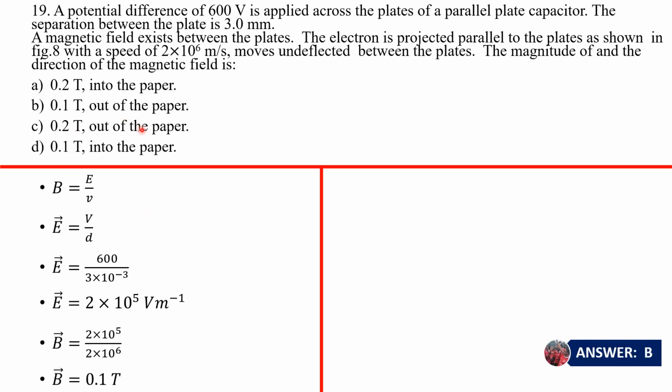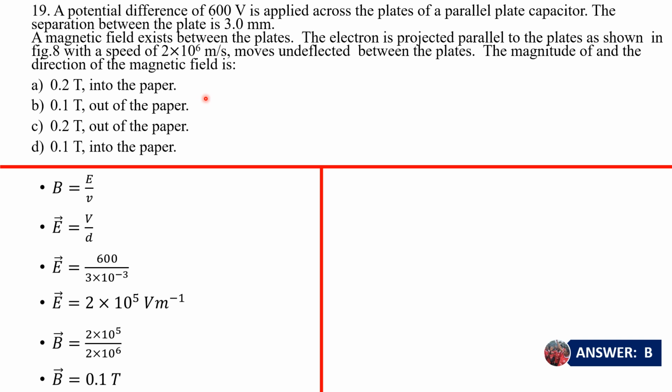Now, why is the answer B, right? You are going to use Fleming's left-hand rule, okay? Because this is the motion of the electron, and you want to deduce the direction of the B field. So you use your Fleming's left-hand rule: you orientate your thumb, your first finger and your second finger such that they are mutually perpendicular to one another.